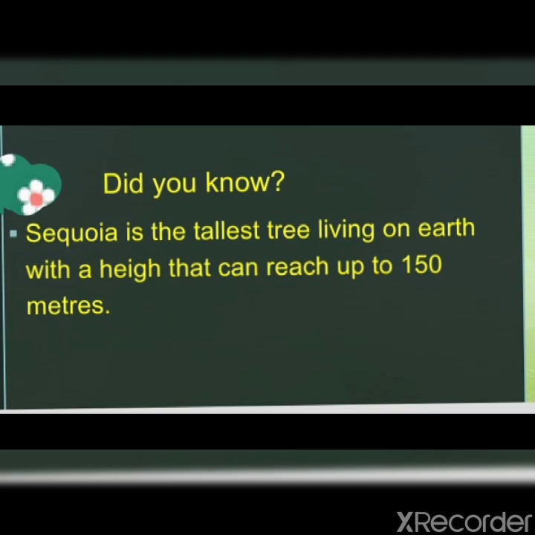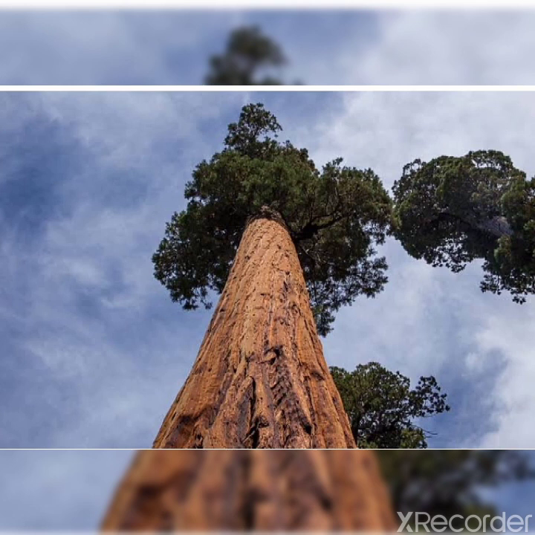Did you know, class? Sequoia is the tallest tree living on earth with a height that can reach up to 150 meters. In front of you, the sequoia tree is there, which is the tallest tree living on earth.